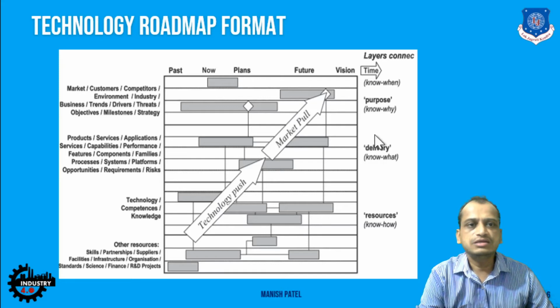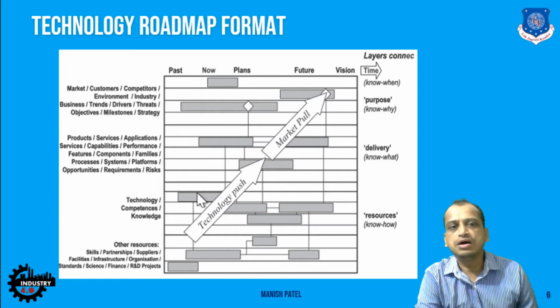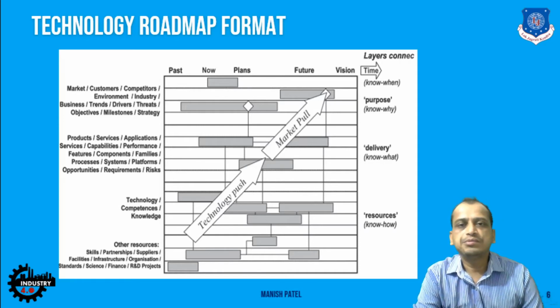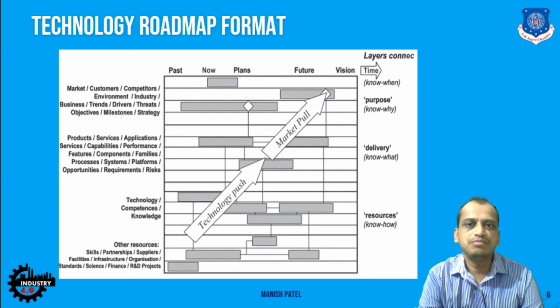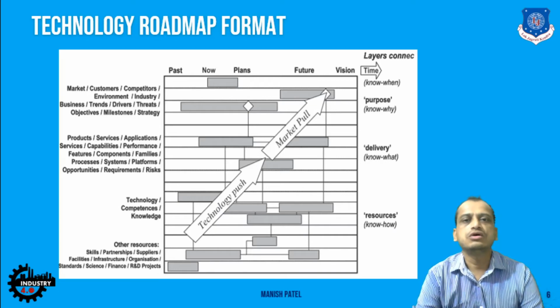So here different layers are there. First of all, the resources, whatever resources are available to produce, or you can say develop, this kind of products. Then you have the delivery. How do you deliver this product into the market, and what is the purpose for development of this kind of product? So almost all the objectives of a company are defined beforehand with the help of this technology roadmap.